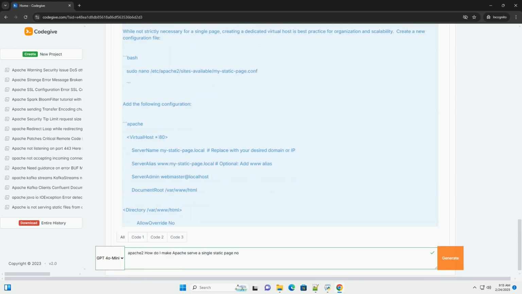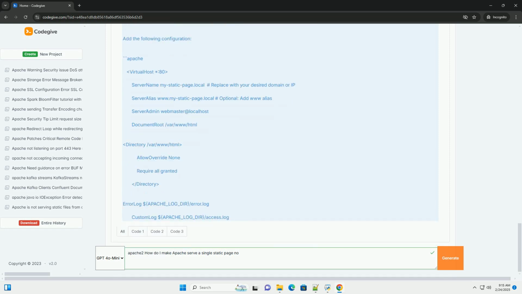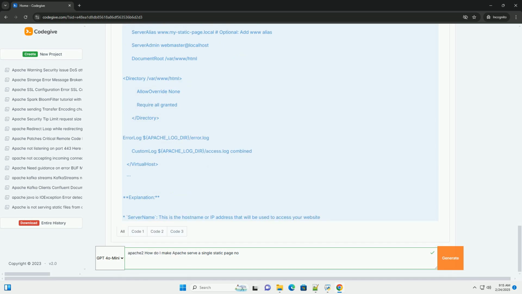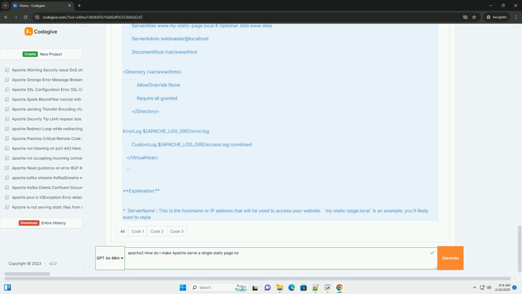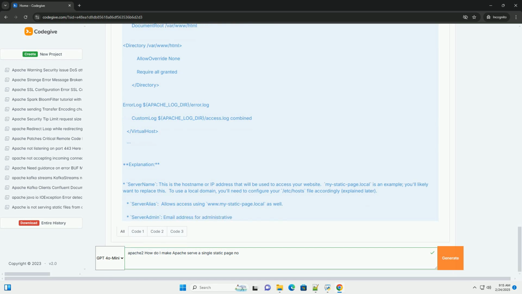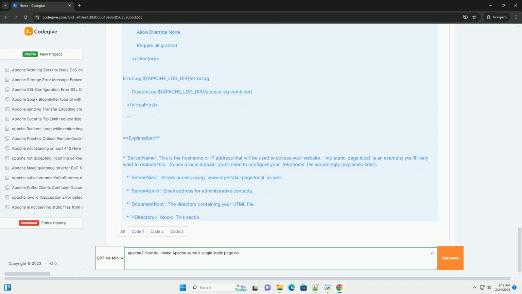3. Create your static page. Create a simple HTML file, example index.html, in the Apache document root directory. The location of this directory varies depending on your system, but it's typically. You can create the file using a text editor like Nano or Vim. Paste the following HTML code into the file. Save and close the file.